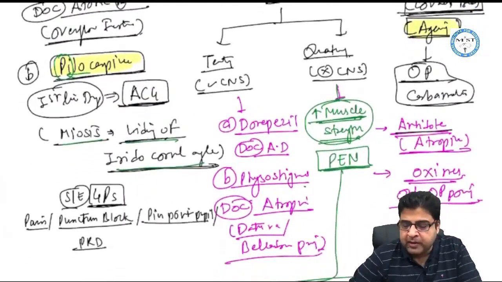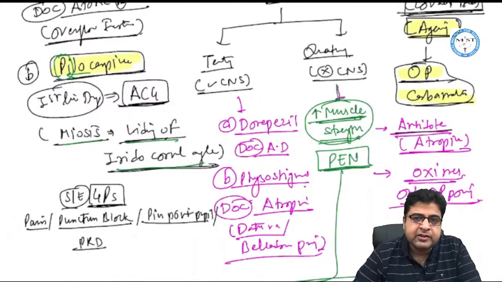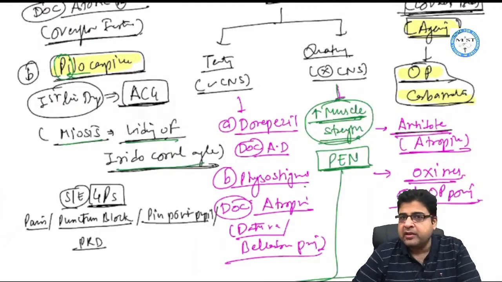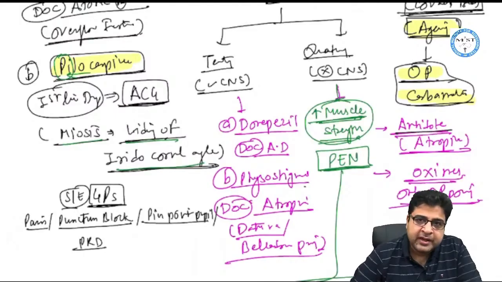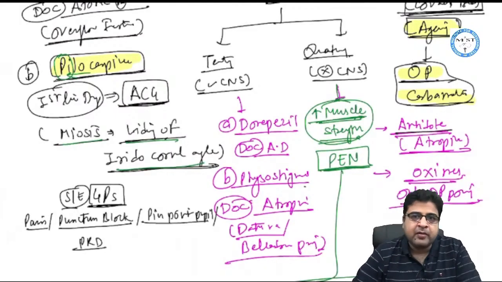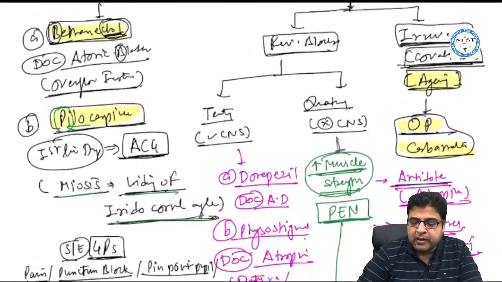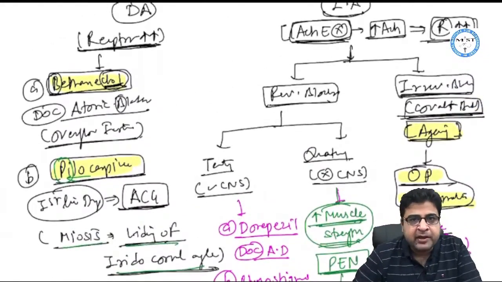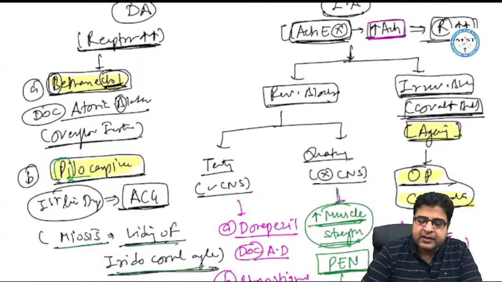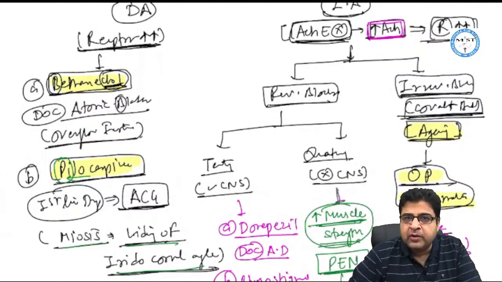These medicines are poisons for human being and the drugs names are organophosphates and carbamates. So organophosphates and carbamates are generally used as insecticides and pesticides. Now these drugs, when consumed by patient either by mistake or with the purpose of committing suicide, then patient will develop OP poisoning and carbamate poisoning. And when patient develops this OP poisoning and carbamate poisoning, patient's acetylcholine esterase enzyme is permanently blocked and that will cause excess of acetylcholine in the patient's body. And this acetylcholine will lead to the same symptoms like we discussed already, DUMBBELS, which are responsible for death in a patient of OP poisoning and carbamate poisoning.